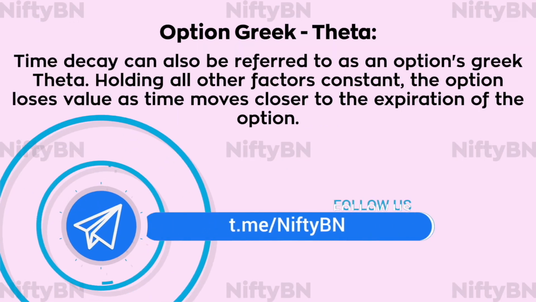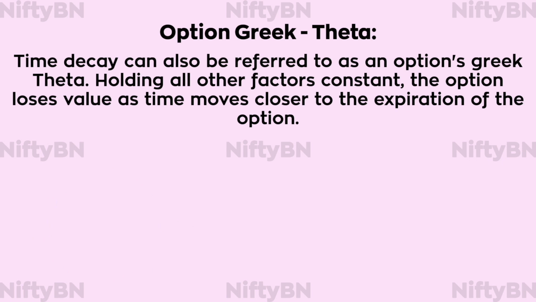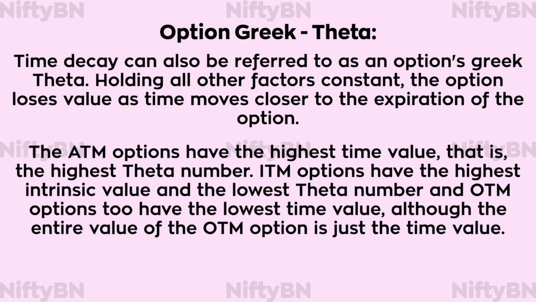Time decay can also be referred to as an option's Greek, theta. Holding all other factors constant, the option loses value as time moves closer to the expiration of the option. The at-the-money options have the highest time value, that is, the highest theta number. In-the-money options have the highest intrinsic value and the lowest theta number.